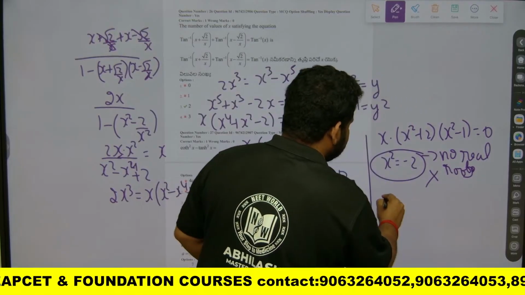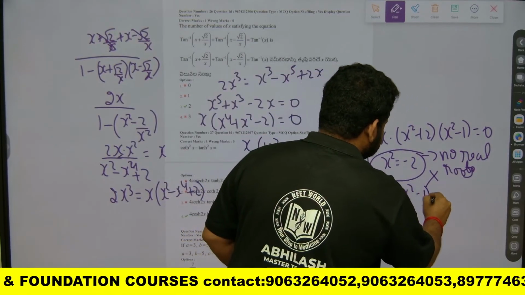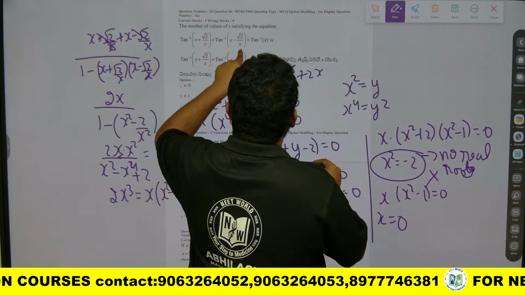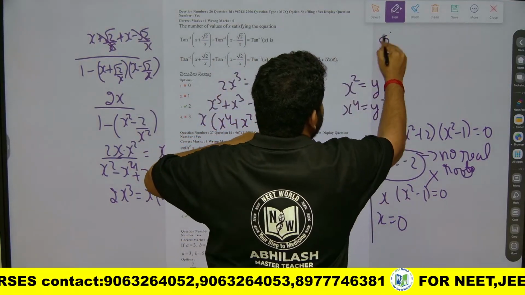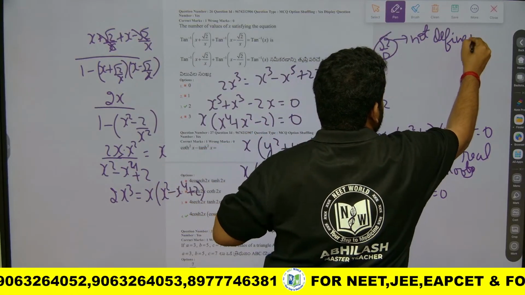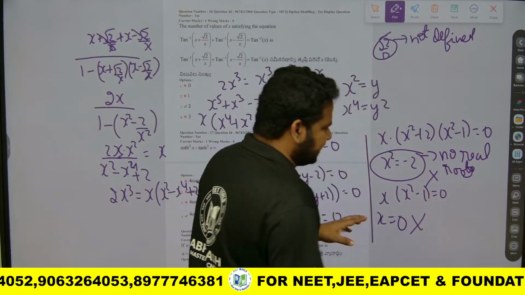Now I am left with x and x square minus 1 is equal to 0. If I put x is equal to 0, what will this become? This will become root 2 by 0, so this is not defined. So x is equal to 0 is also discarded.